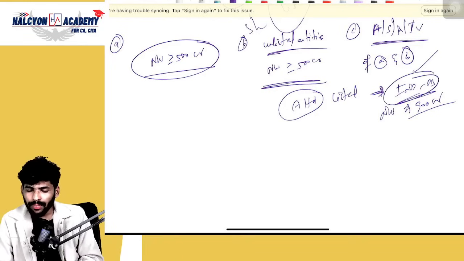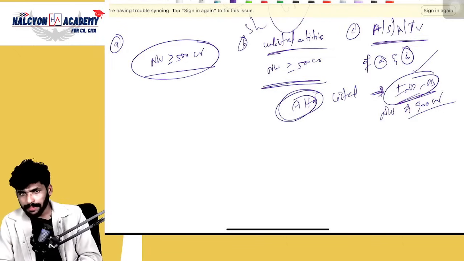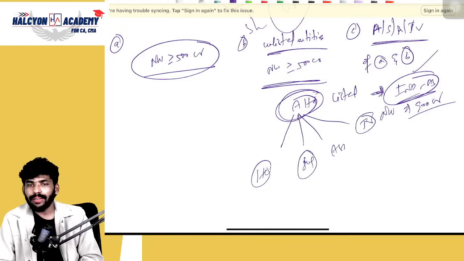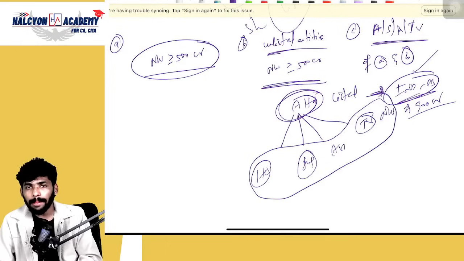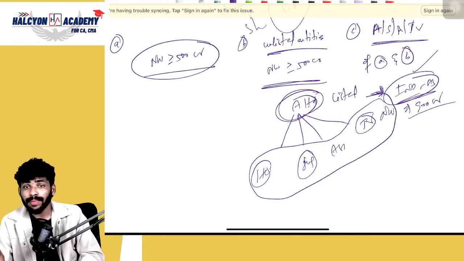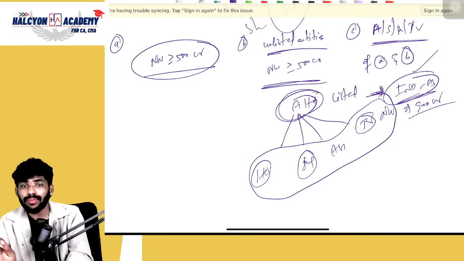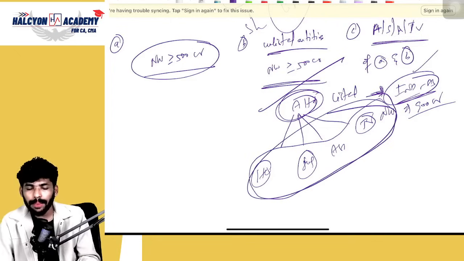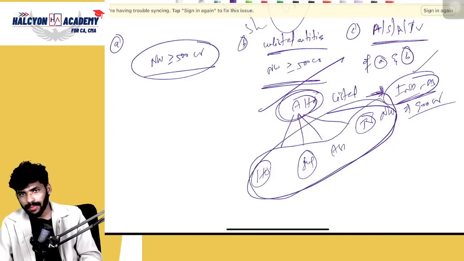If Ind AS is applicable to A Limited, then A Limited's holding company, subsidiary company, associate company or joint venture, those entities also, Ind AS will be applicable irrespective of the net worth limit. If it is applicable to A Limited, automatically it will be applicable to all these companies. Is that clear?